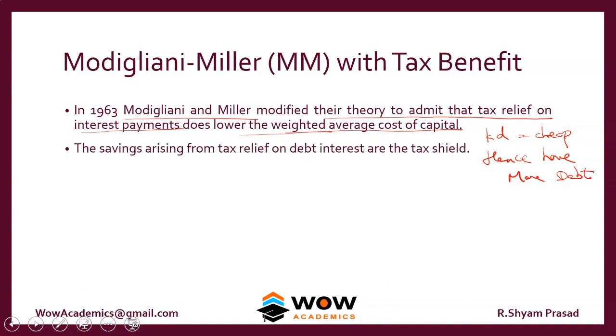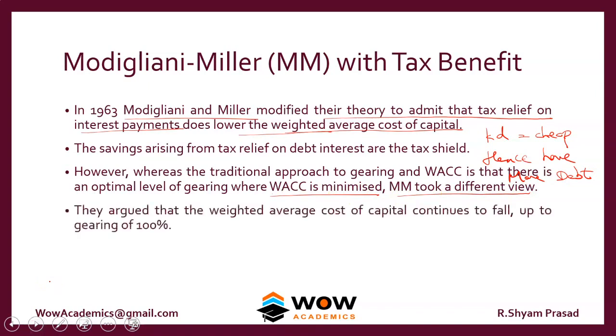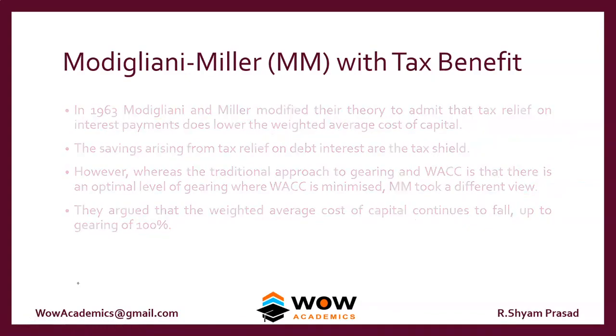The savings arising from tax relief on debt interest are the tax shield. That's a tax benefit. Whereas the traditional approach to gearing and WACC is that there is an optimal level of gearing where WACC is minimized, Modigliani and Miller took a different view. They say that there is no optimal capital structure. They argue the WACC continues to fall up to 100% of gearing. It means your company can have 100% debt, that is 0% equity. That is the optimal capital point which this suggests.